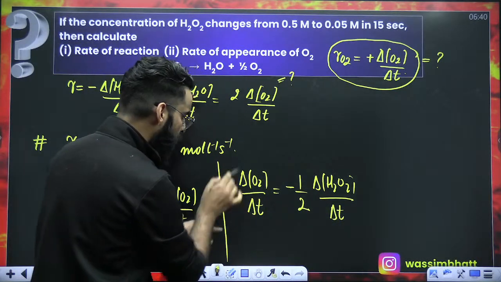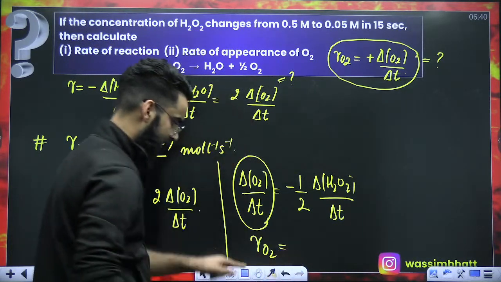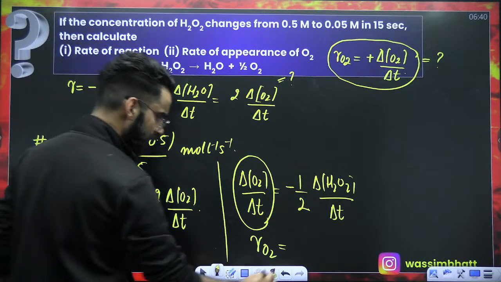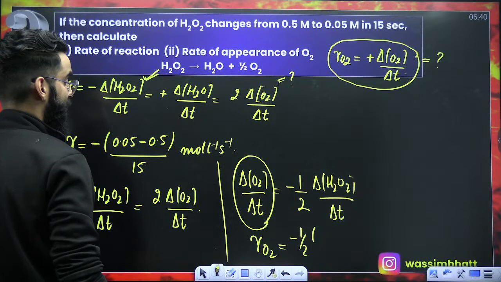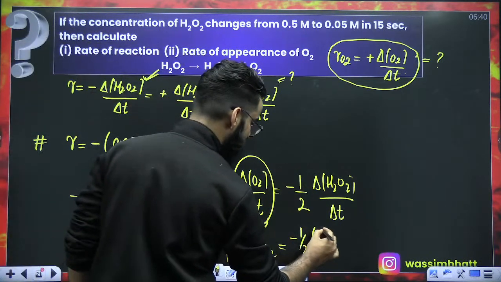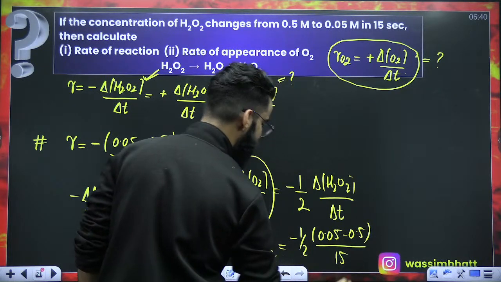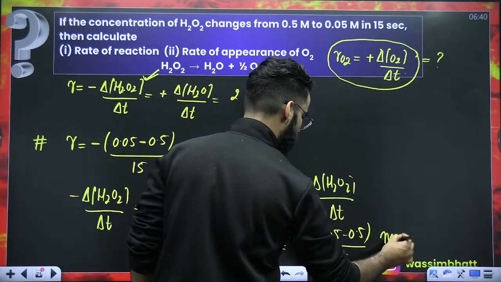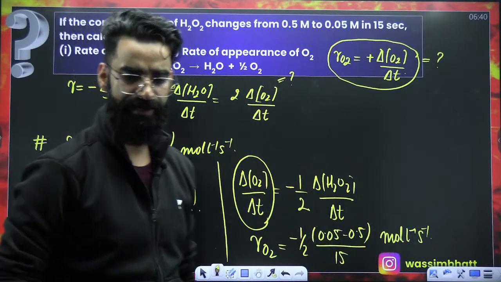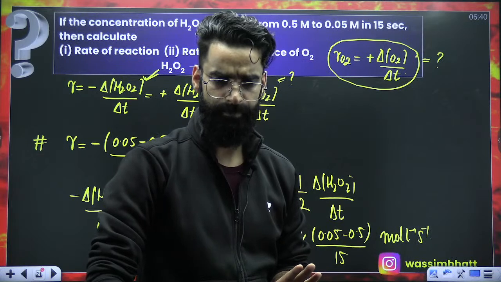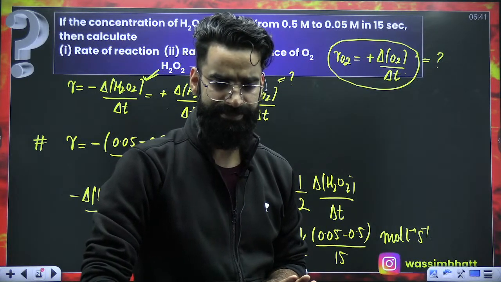So this delta O2 divided by delta T, is this something which we call as the rate of appearance of O2? Absolutely. Rate of appearance of O2 will be equal to minus 1 by 2 change in the concentration of H2O2, which is final concentration of H2O2 minus initial concentration of H2O2 divided by time interval, that's 15 seconds. The answer is going to be in moles liter inverse second inverse. So both equations are done and dusted. Simple. Correct, guys?